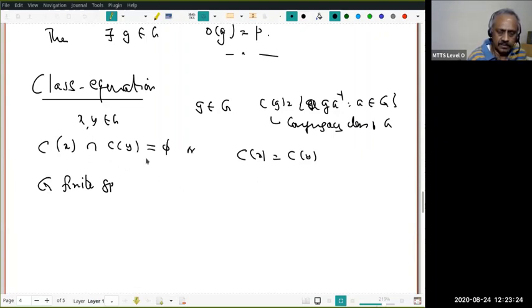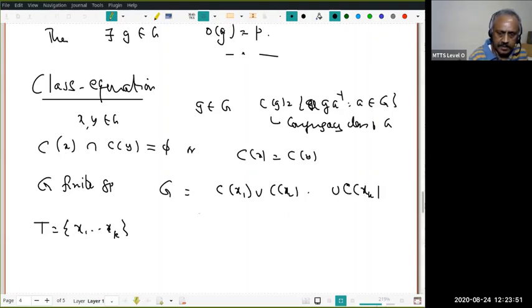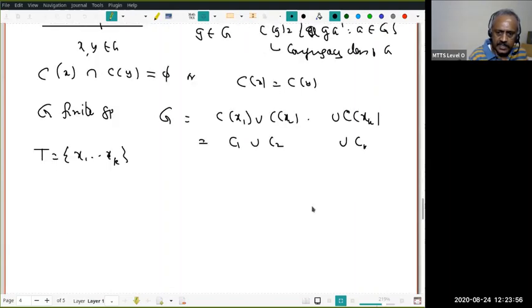Notice that this is an equivalence relation: x is equivalent to y if and only if C(x) equals C(y). Therefore, let us assume T is the set of all x1, x2, up to xk, so that G is the conjugacy class of x1 union the conjugacy class of x2 union up to the conjugacy class of xk. Sometimes I will call it C1 union C2 union up to Ck. As a general principle, let me assume x1 is always the identity.